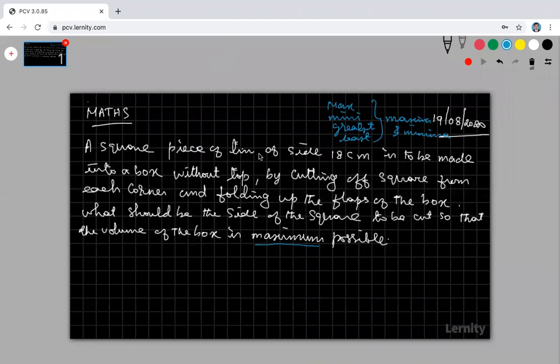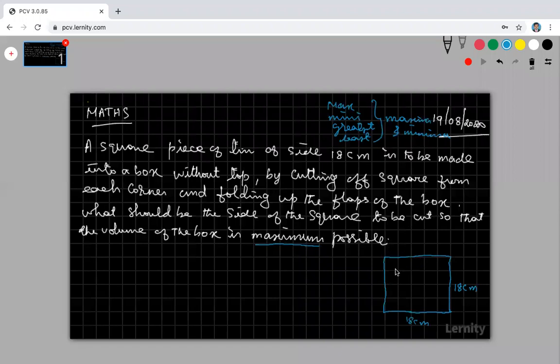A square piece of tin of side 18 centimeter is to be made into a box. Consider a square piece of tin of side 18 centimeter. So this side is 18 centimeter, here also 18. Square. Rectangular means length and breadth vary, right? It is to be made into a box without top.